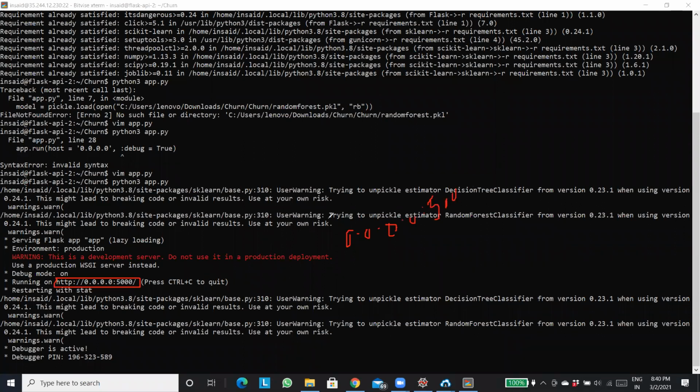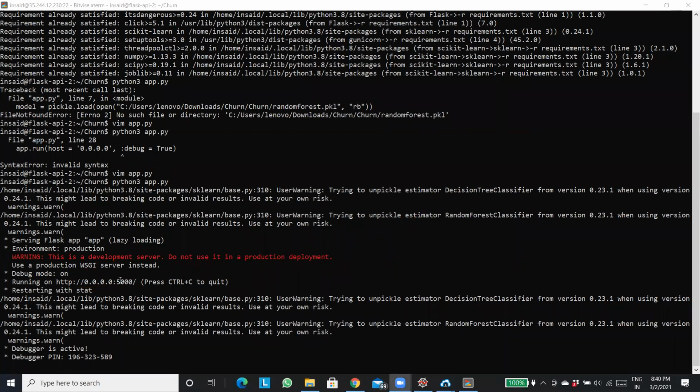But still this warning is there. Warning: this is a development server. Do not use it in a production deployment. Use a production WSGI server instead. But before moving ahead with that, I'll just show you how this particular link works.